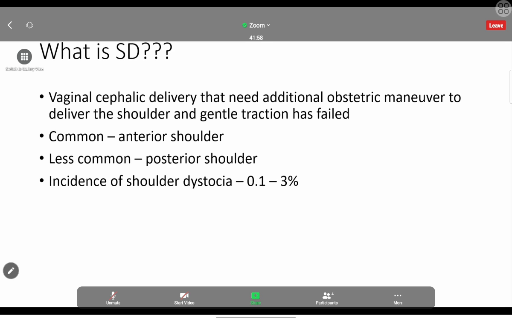The most common one is the anterior shoulder dystocia. Usually the anterior shoulder gets stuck against the pubic symphysis. That is the most common one. Less common is the posterior shoulder against the sacrum of the pelvis. The most common one we have to know is anterior shoulder against the pubic symphysis. This is the incidence. Just have an idea, no need to remember.